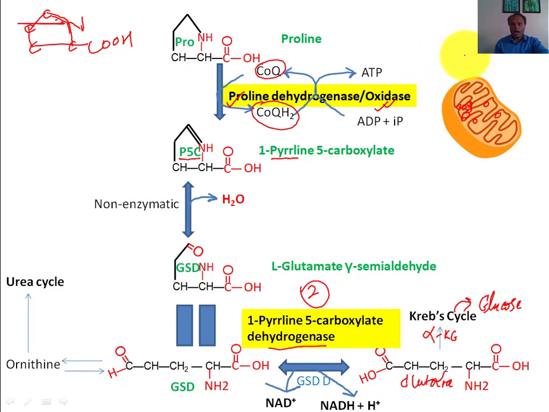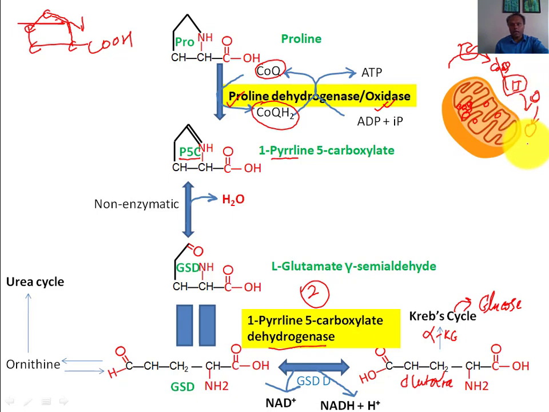After this enzyme transfers the electrons to coenzyme Q, coenzyme Q will transfer electrons to complex 2, then to cytochrome C, and then to complex 4.